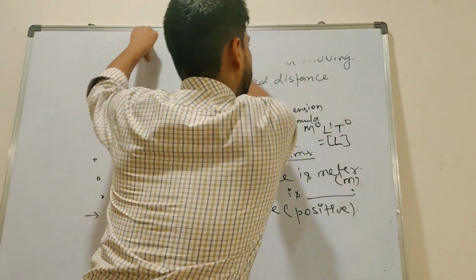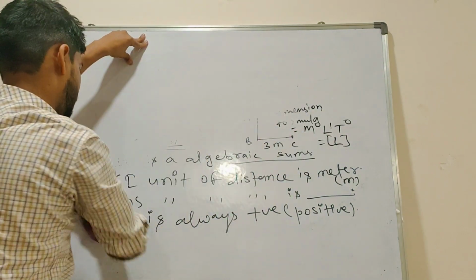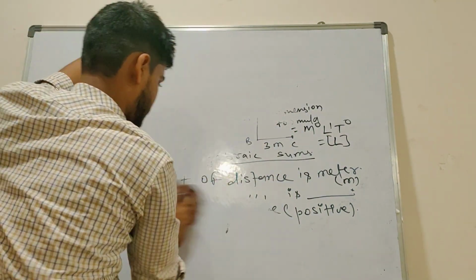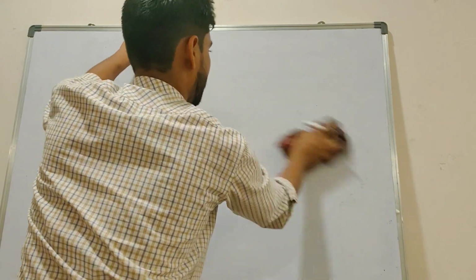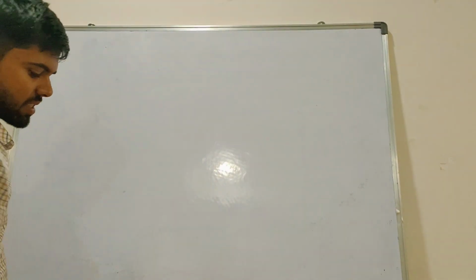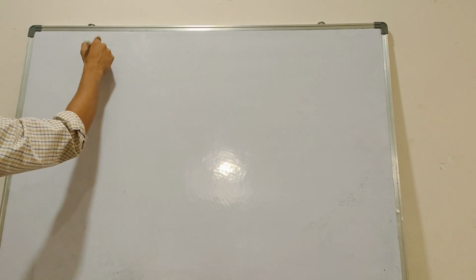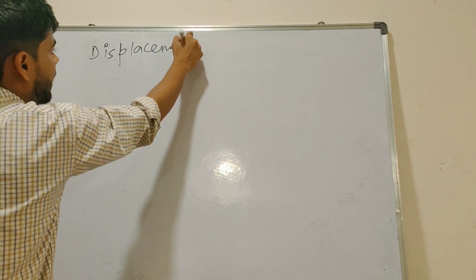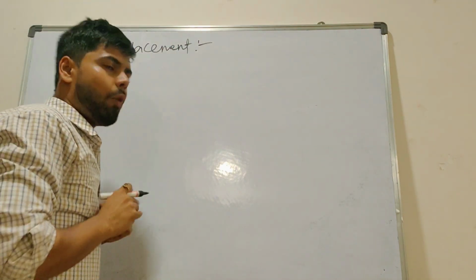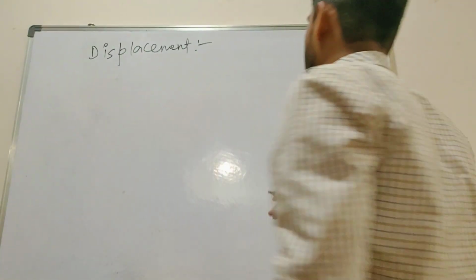So now we will discuss displacement. What is displacement? If someone asks you, I will discuss it now.